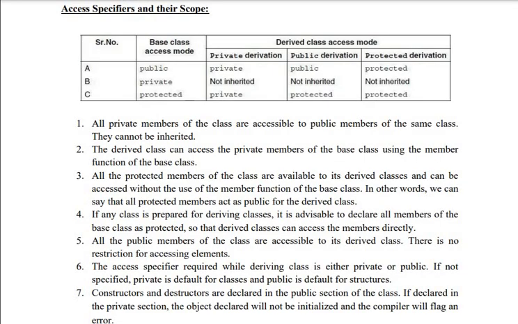So what are the access specifiers and the scope? If the base class is public and the derived class is private, then it is private and public and protected. Yes, look at this. If the base class is private, I can't make any inheritance. So these points are very important. No confusion regarding all these types. Go through all the points.